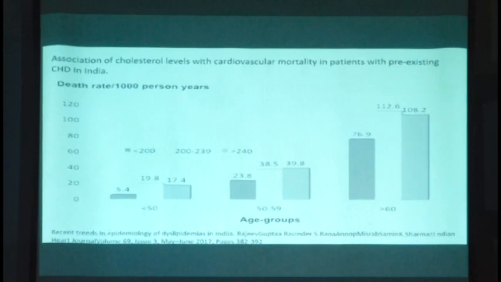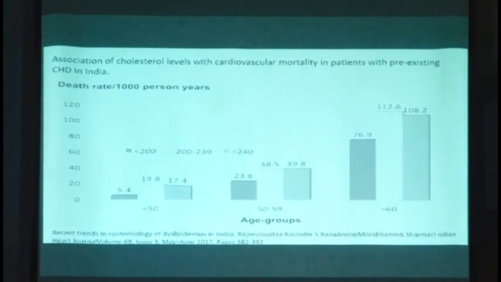The death rate in the younger age of less than 60 is not significant. The death rate is less than 50, it's not significant. The death rate increases rapidly after the age of 60 if the cholesterol level is more. You will have a good number of patients in the young age, teens, 15, 16, having the cholesterol, and then they are being prescribed with the drugs.